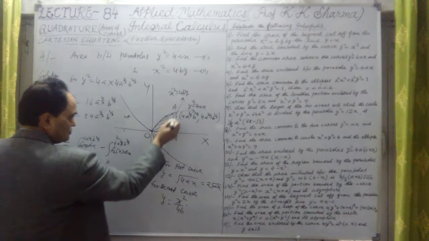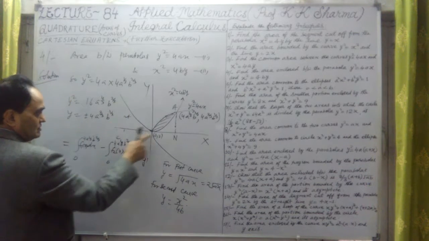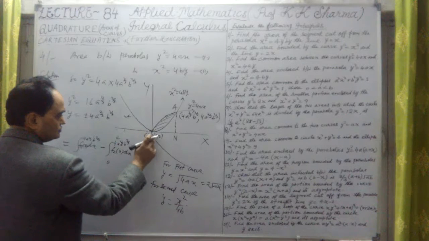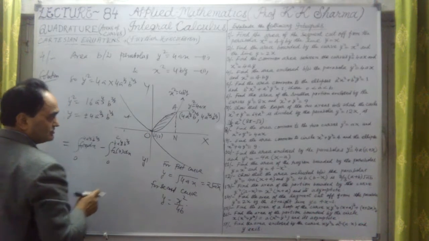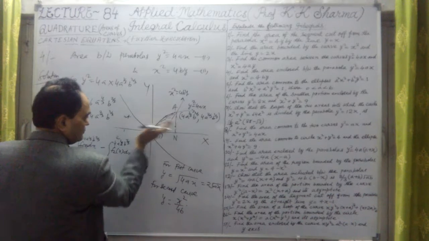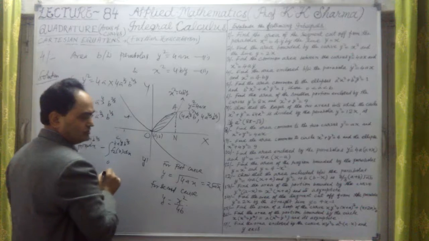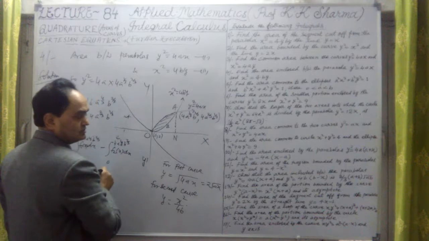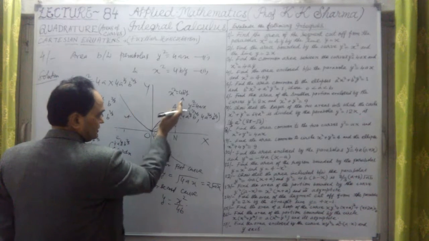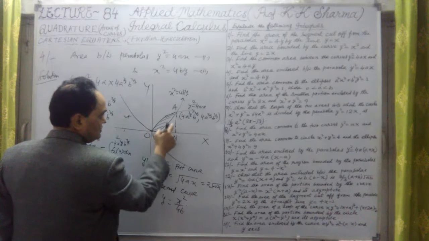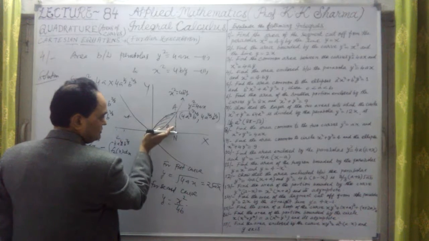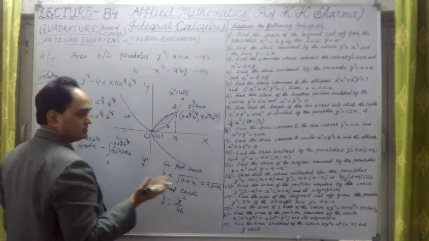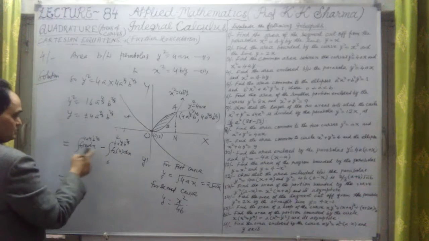So the below parabola is the second and the first is above. From above, we find the area with limits from 0 to this 4a x coordinate. Then this whole area will be calculated, that is OAN, the total area. Then if I take this point as B, we have to subtract the area of the second curve, which is OBAN. So this unshaded portion is to be subtracted from the first one. That will give us the common area, which is represented here.